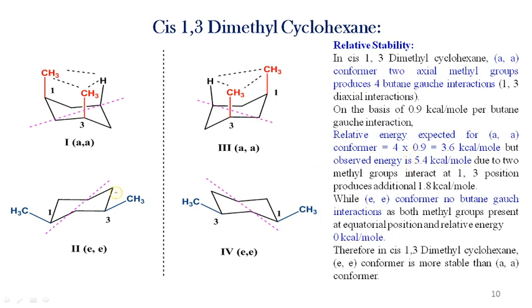Then in the case of the equatorial conformer, both methyl groups are present at equatorial position, therefore there are 0 butane gauche interactions, and therefore the relative energy is 0 kilocalorie per mole. And therefore, in the case of cis 1,3 dimethyl cyclohexane, the equatorial conformer is more stable than the axial conformer.